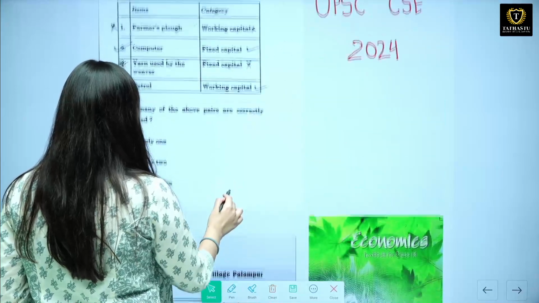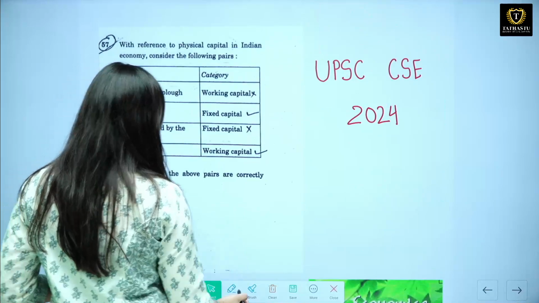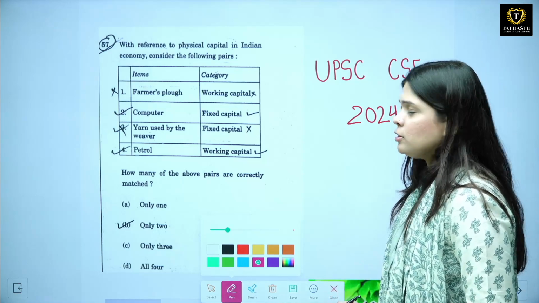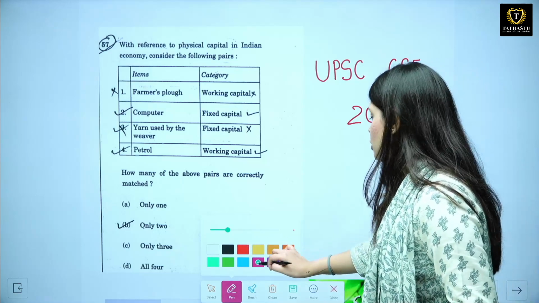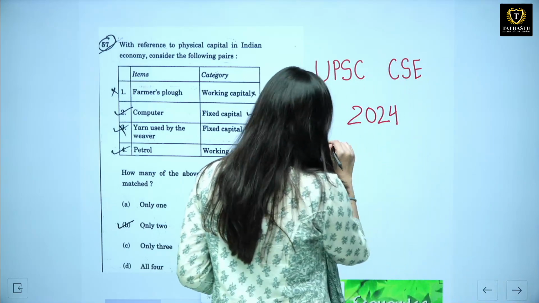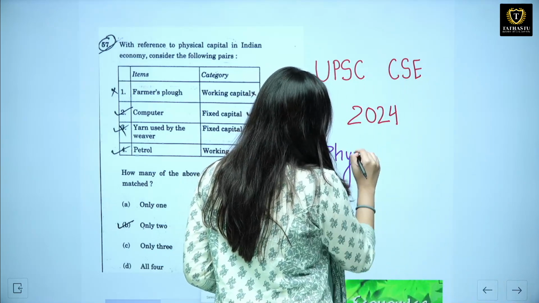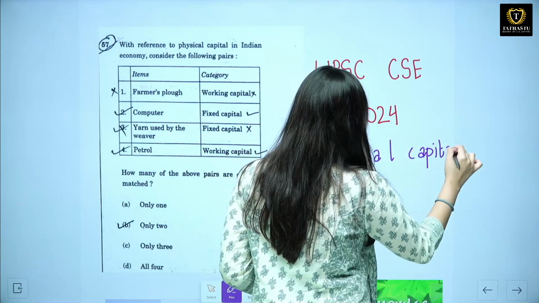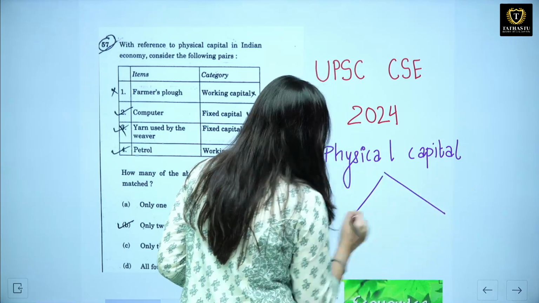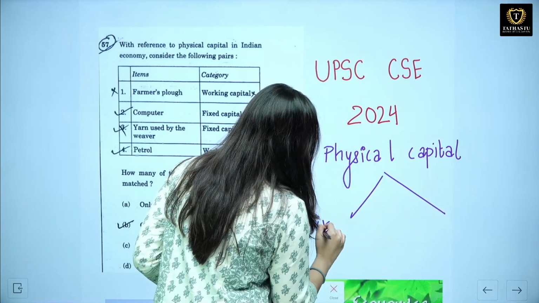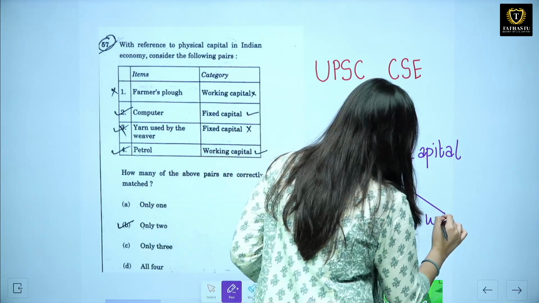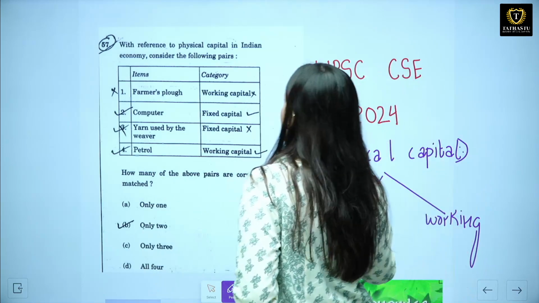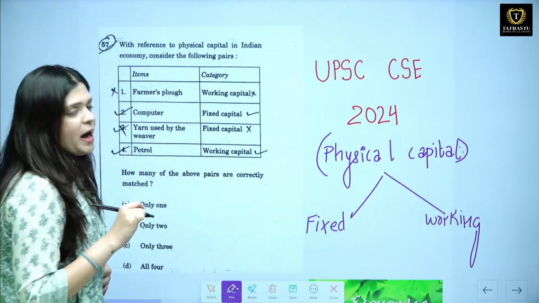Now let's go back to the question here. This is the question for you. They are asking with reference to physical capital. Okay, so you know that physical capital is of two types. Let me write it down here first. Physical capital is of two types. Okay, the first one is fixed. The second one is working. Okay, with reference to physical capital they are asking which pairs are matched correctly.